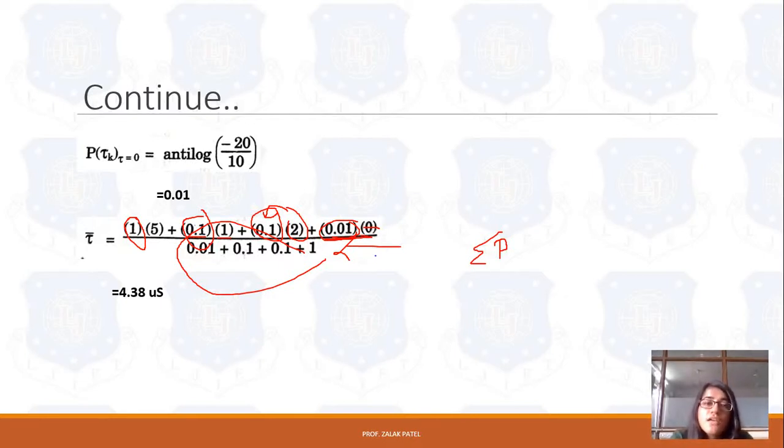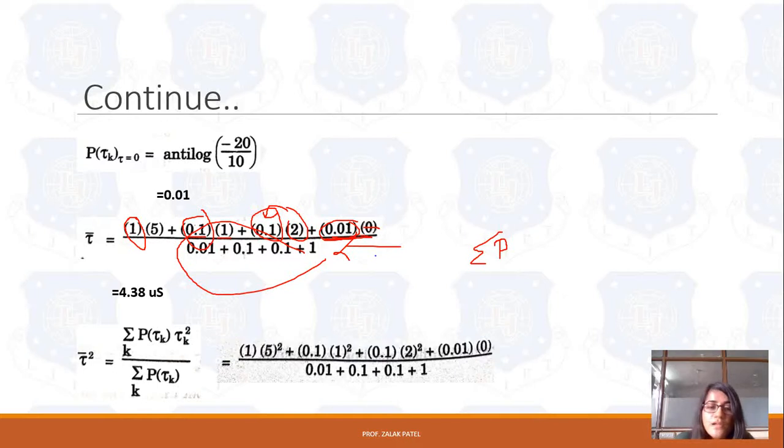In the same way we can apply the equation for tau square bar. We already have the values of power and time, so we simply put the values in, but instead of the time period, here we take the square of that particular time period.